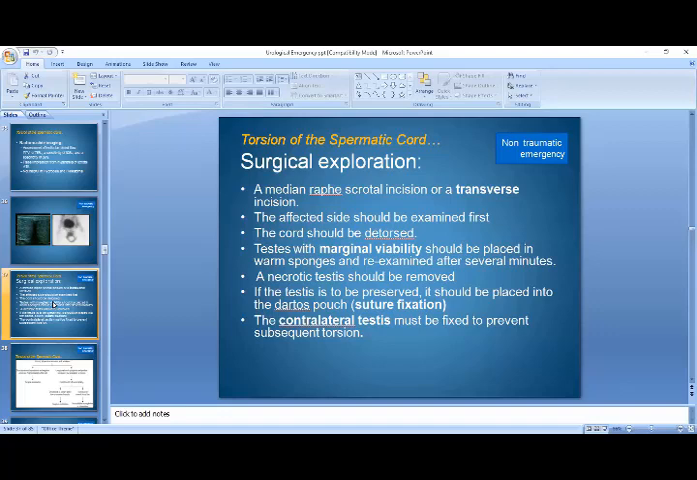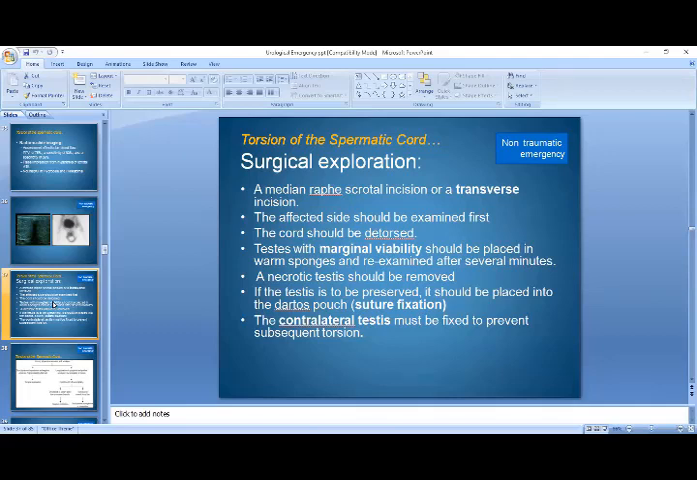A necrotic testis should be removed. If the testis is to be preserved, it should be placed into the dartos pouch. So if the testis is normal and is not showing any signs of ischemia, then you can make the dartos pouch and fix the testis over there to prevent any future recurrence. The contralateral testis must also be fixed to prevent subsequent torsion.